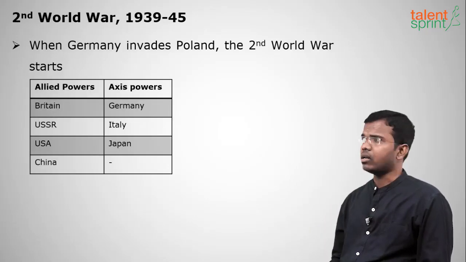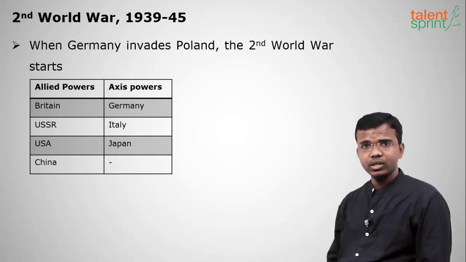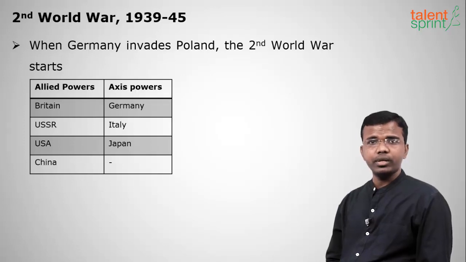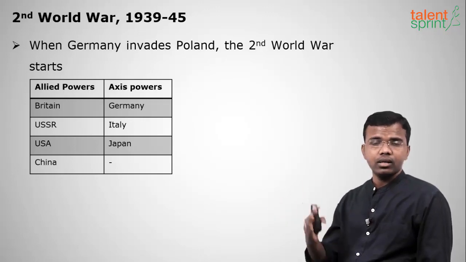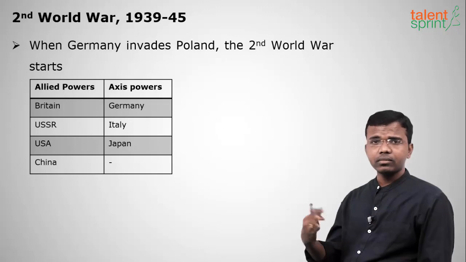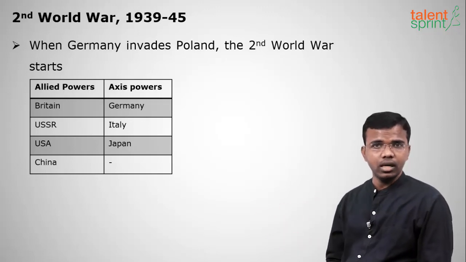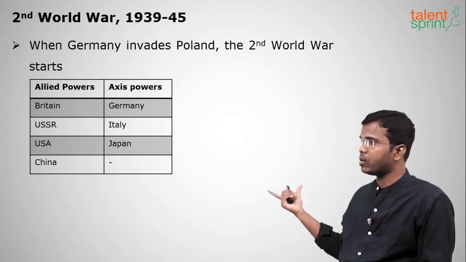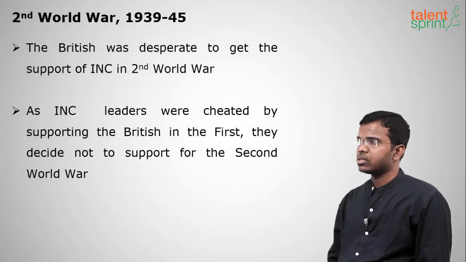Okay, and the next event was the Second World War. It started when Germany attacked Poland. Poland was under the British protection. When Germany attacked Poland, the British had to enter into the war against Germany. Later, when Japan attacked Pearl Harbor, the USA entered the scene and threw bombs on Hiroshima and Nagasaki. Then the Second World War ended. So it was between Allied powers and Axis powers particularly. So this was the Second World War.